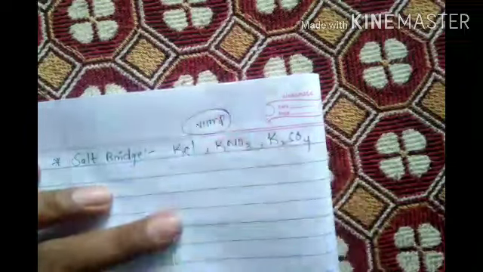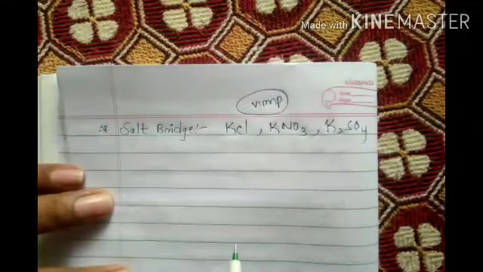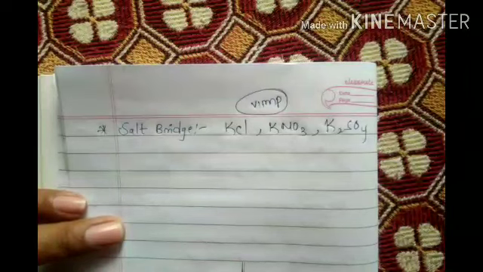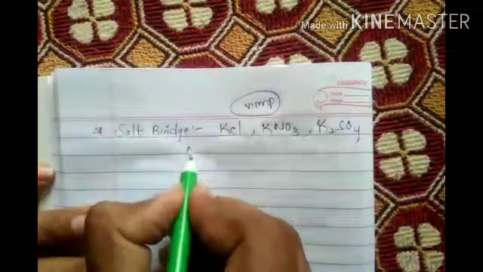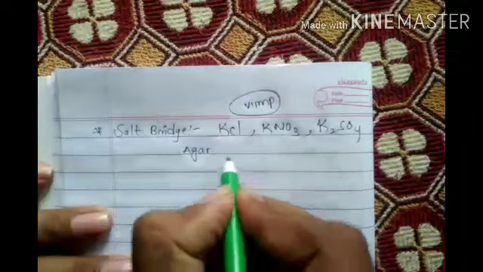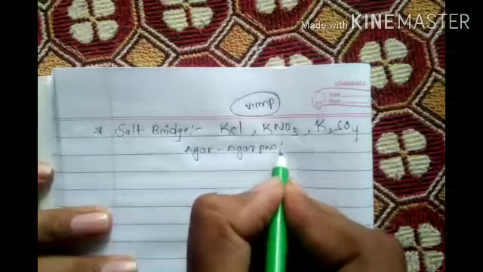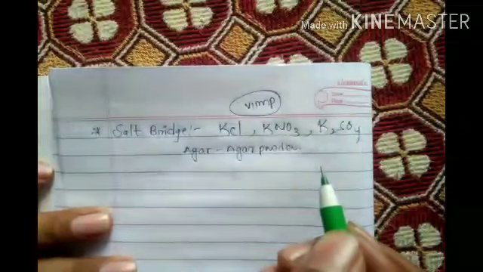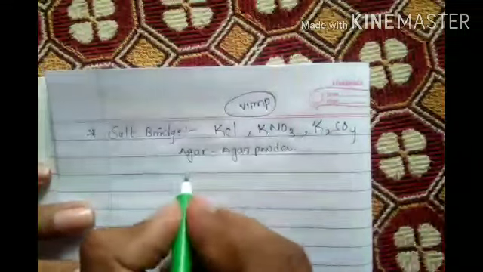In the middle, definitely I will ask questions. KCl, KNO3, K2SO4. These are all solidified solutions. Means when we are taking, for example, by using agar also. Agar powder, you know. Your biology sir will show this one. Many powders, a lot of powders are there.